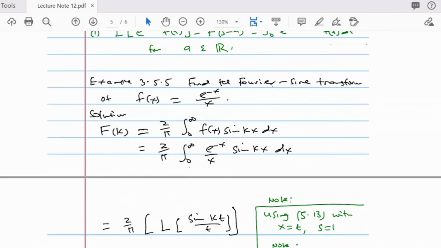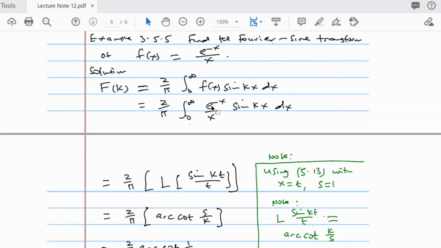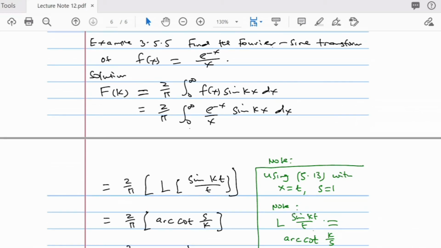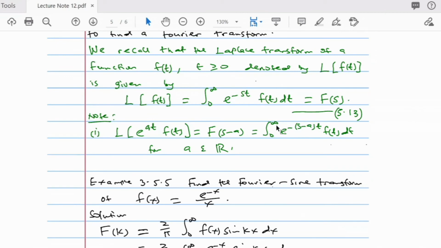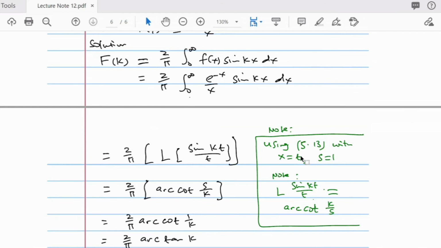Now, what you have here is just the Laplace transform of sine kt over t. When you go to 5.13, where we define the Laplace transform, and you replace x with t and the other x with 1, this integral is just the Laplace transform of sine kt all over t.